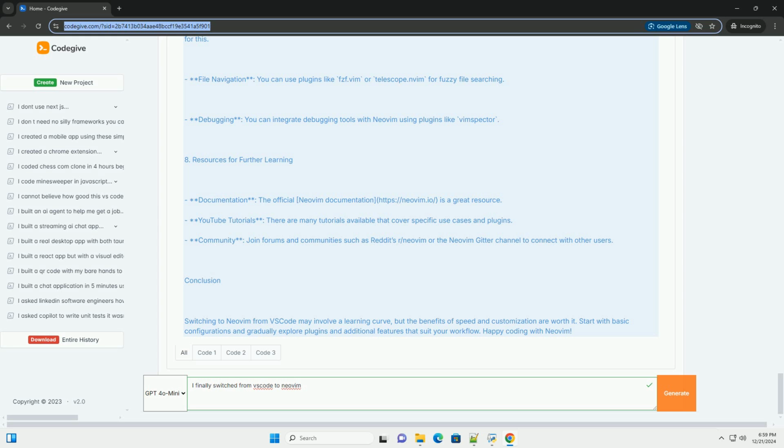4. Basic navigation. Neovim operates in different modes, primarily normal mode, insert mode, and visual mode. Here are some basic navigation commands. Normal mode, press ESC to enter normal mode. Insert mode, press i to enter insert mode, to insert text. Navigation. h, move left. j, move down. k, move up. l, move right. gg, go to the top of the file. G, go to the end of the file.